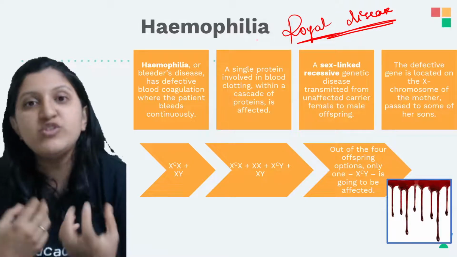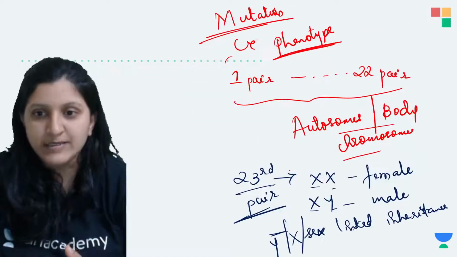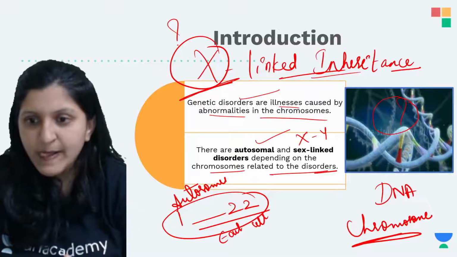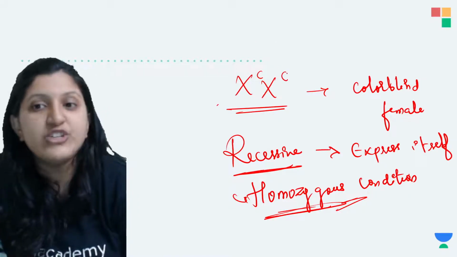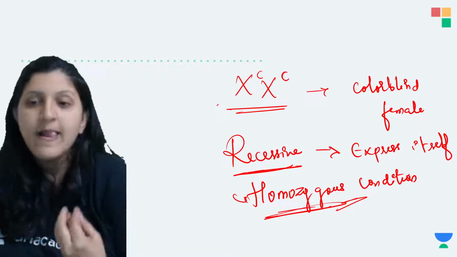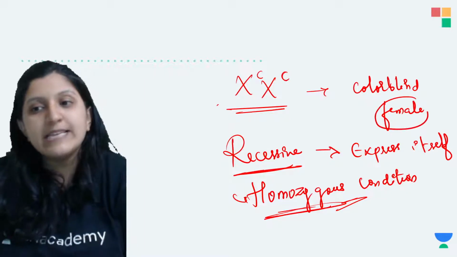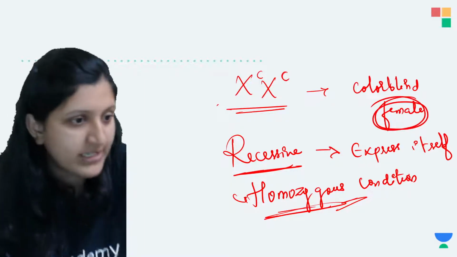Recessive genes, that is faulty genes, are coming together like this, and that is when you can see that the female is being affected.